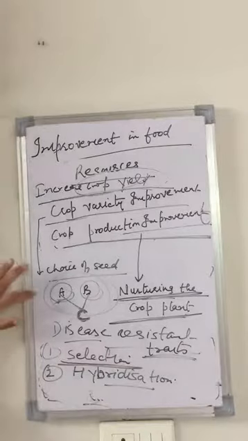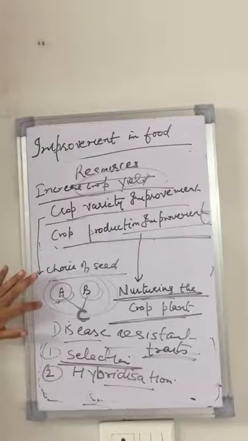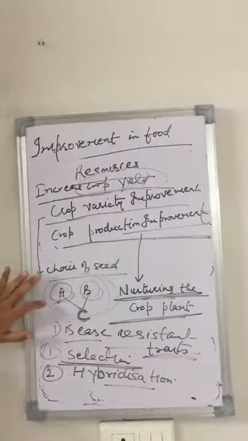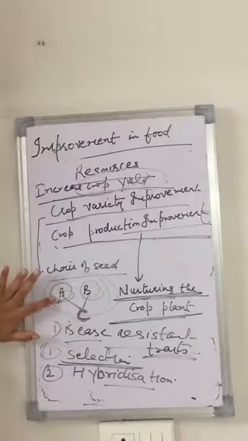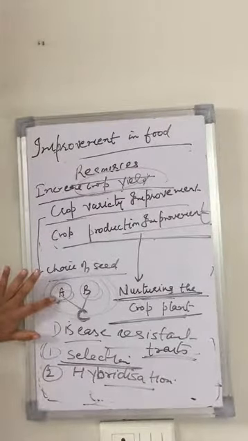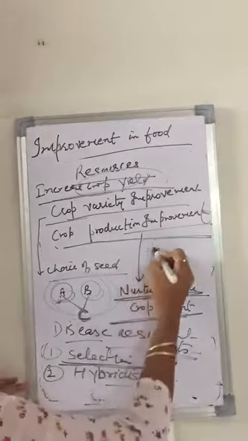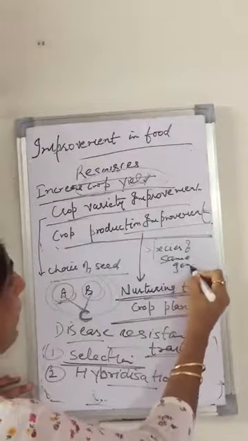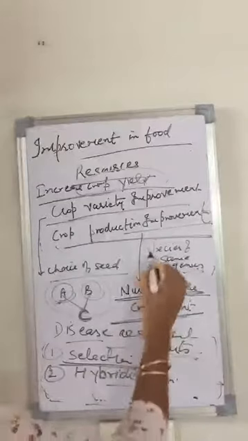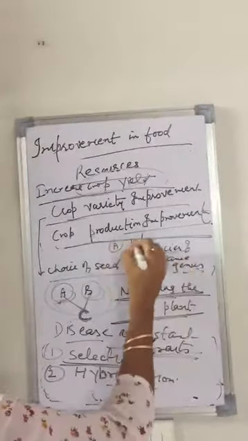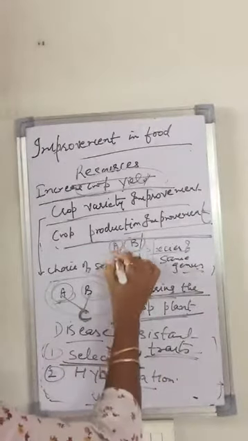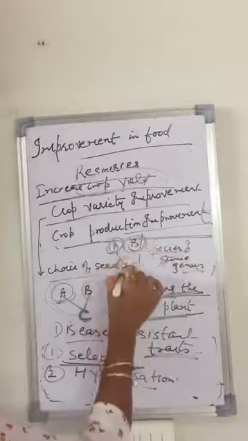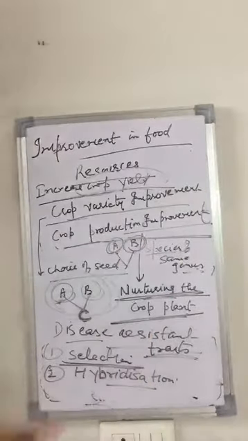So hybridization refers to the crossing between genetically dissimilar plants. This crossing may be intervarietal, between two different varieties, or interspecific, between two different species of the same genus. इसका मतलब क्या है? What is the meaning? If you are crossing the apple, species should be the same. आपको A variety और B variety किसकी लेनी है? You have to take of apple. ये नहीं कि एक apple ले लेंगे और एक orange ले लेंगे और उसको cross करेंगे. So you have to remember this.